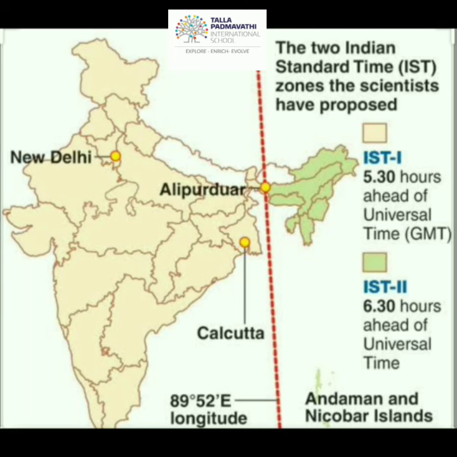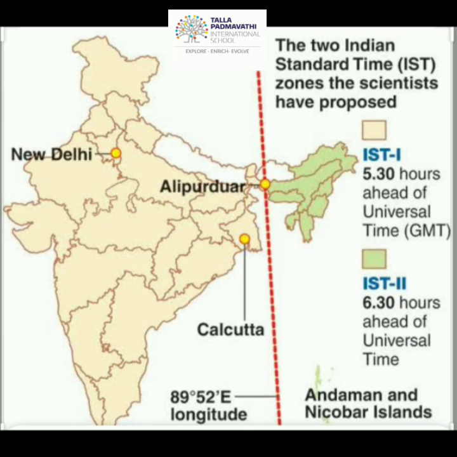So to maintain international uniformity in the whole world, one uniform time corresponding to the prime meridian has been adopted by all countries, and this is called Greenwich Mean Time or GMT. Now from GMT, the Indian standard meridian is at 82.5 degrees.